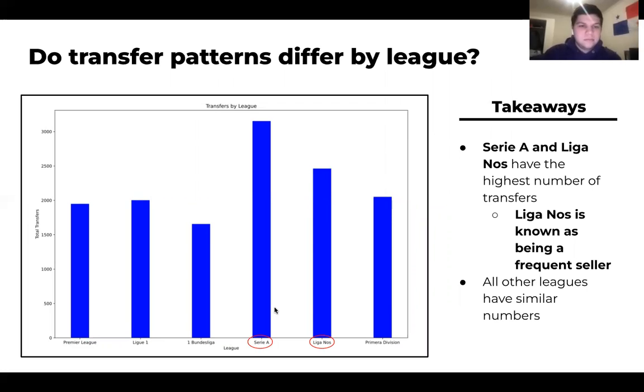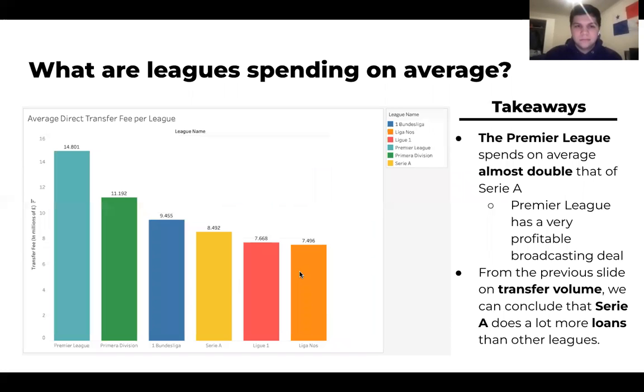Addressing that last question, do transfer patterns differ by league? You can see here that for the most part, leagues have a similar number of transfers, but Serie A and Liga NOS definitely stick out as having the highest number of transfers. And Liga NOS specifically is actually known for having selling clubs. So that would make a lot of sense why they have more transfers.